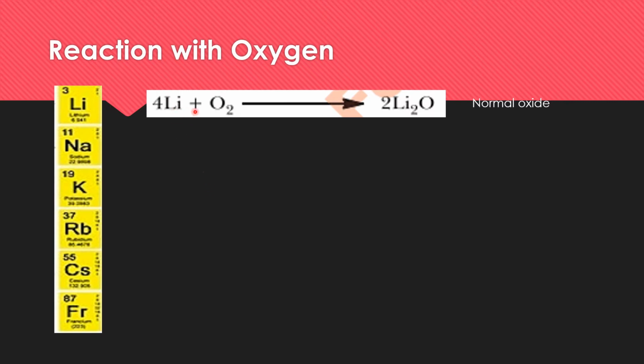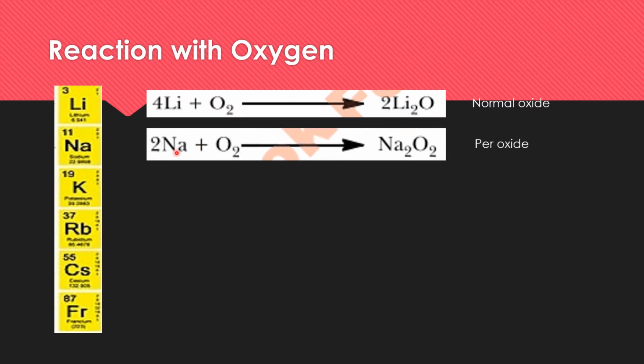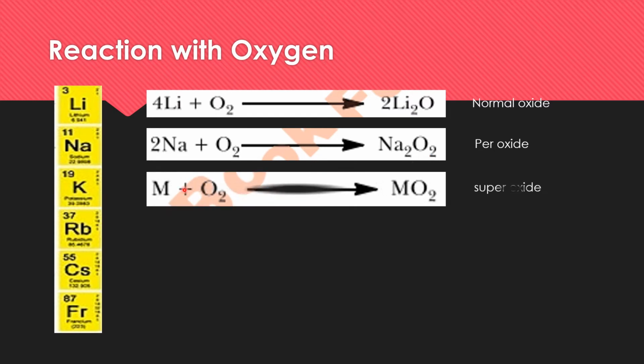Just like when lithium reacts with oxygen, lithium oxide is formed. This lithium oxide is the normal oxide. When sodium reacts with oxygen, peroxide is formed, sodium peroxide. And when potassium, rubidium and cesium react with oxygen, superoxides will be formed. So different types of oxides are formed by these alkali metals: the normal oxide, peroxide and superoxide.